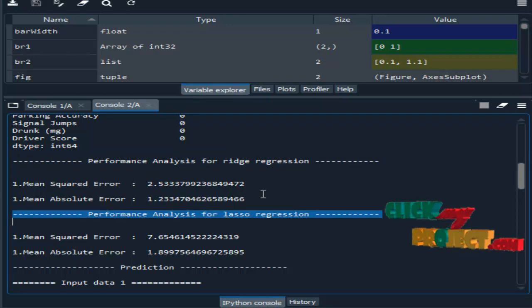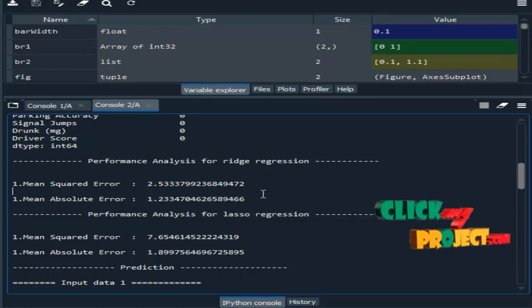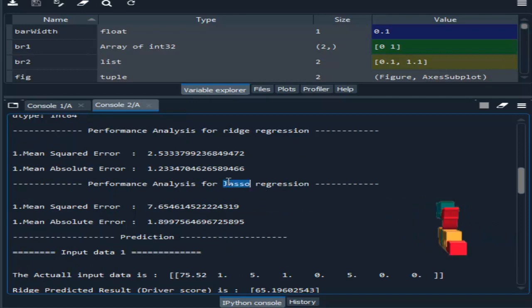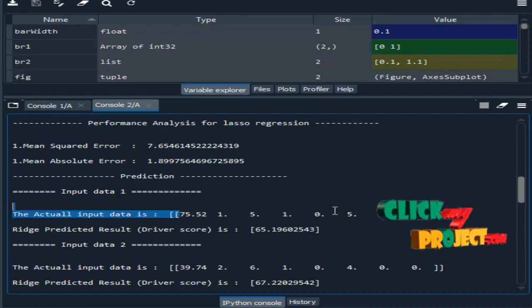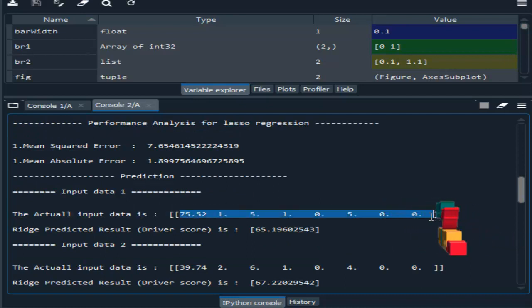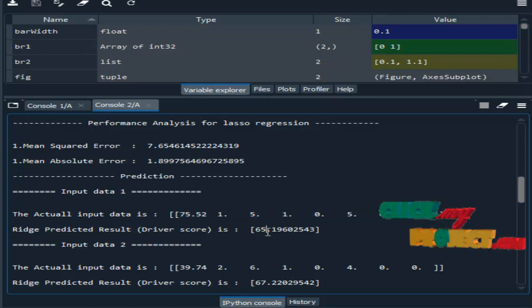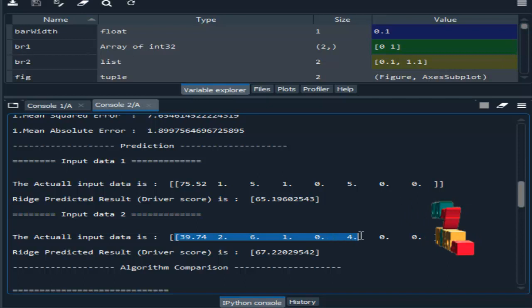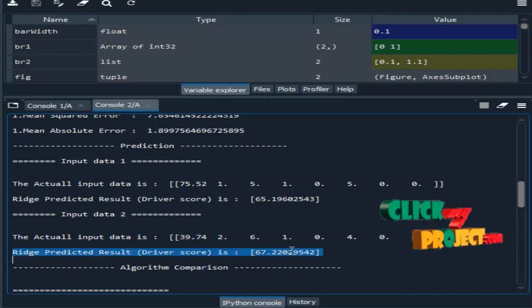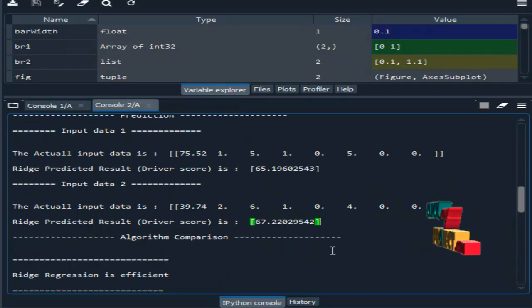Under this regression we have to estimate some performance metrics like error values, that is the MAE and MSE. So this is for lasso regression. Then we give some input, and the driver score will be predicted. Similarly, this is the input for sample data 2. It will predict the driver score.